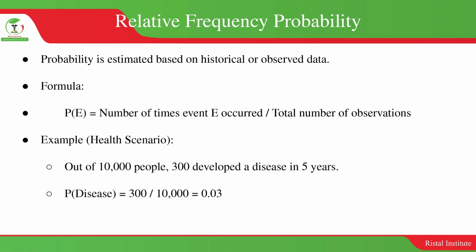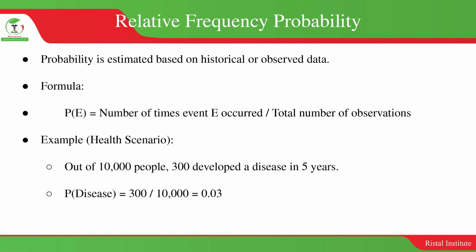If you're looking at relative frequency probability, we're looking at probability that is based on the observation of past data or occurrences to develop probabilities for the future. That is why we are calling it relative. Relative meaning it is looking at a particular period of time.